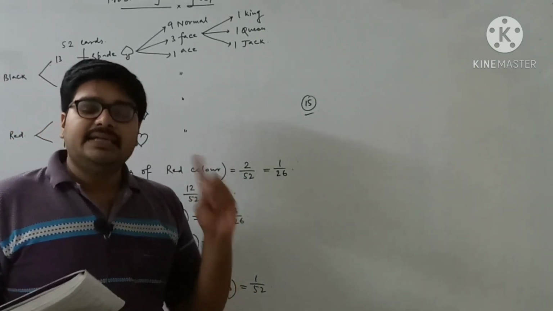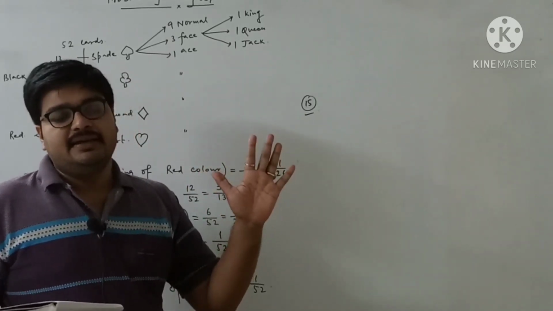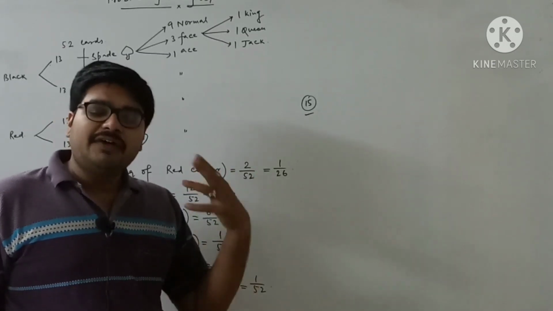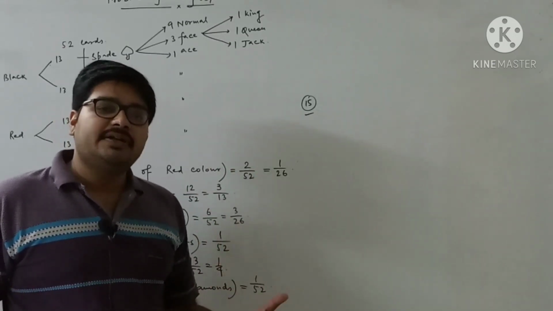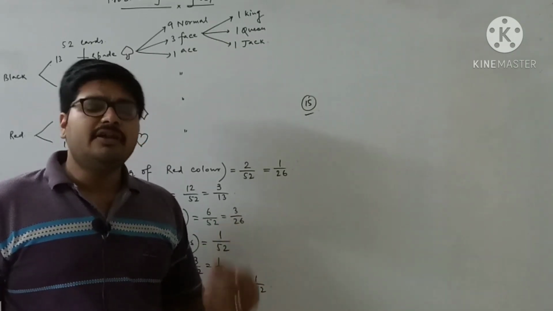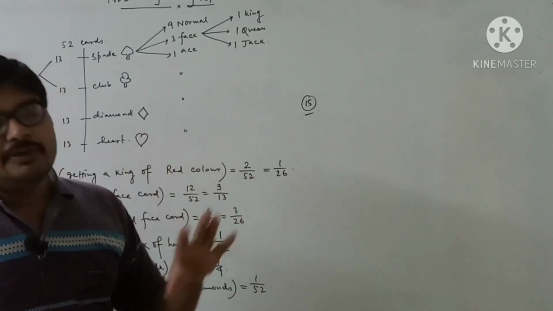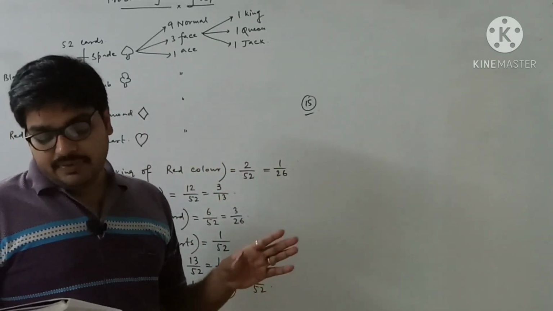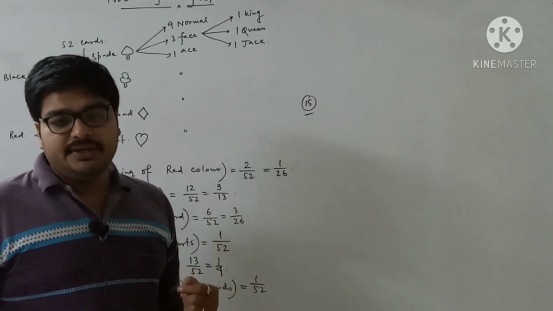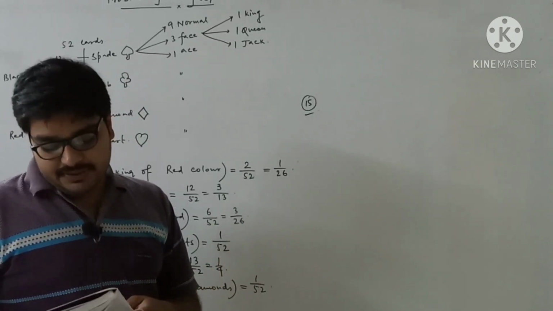And the cards are the 10, Jack, Queen, King and Ace, because there are 5 cards they have chosen from diamond. So with the 5 cards, they have started the experiment. So the total number of outcomes is actually 5. So whenever you find the probability, you have to consider it with respect to 5. So whenever you are finding the probability that the card is a queen, there is only a single queen. So the probability will be 1 by 5. So I think you can complete it yourself.